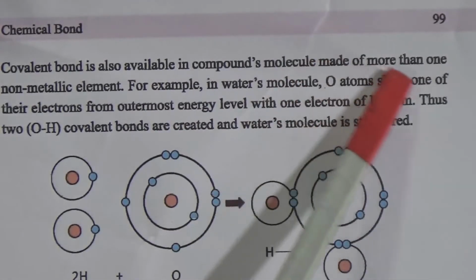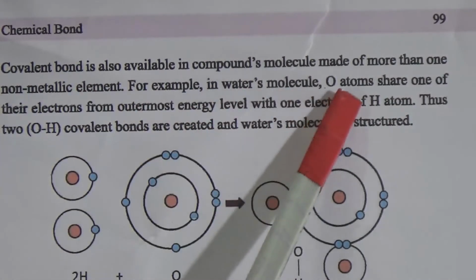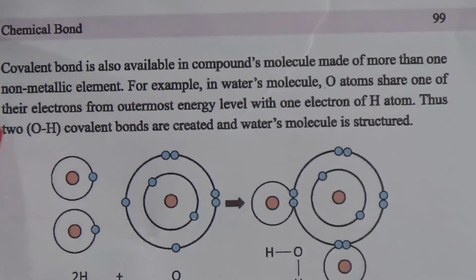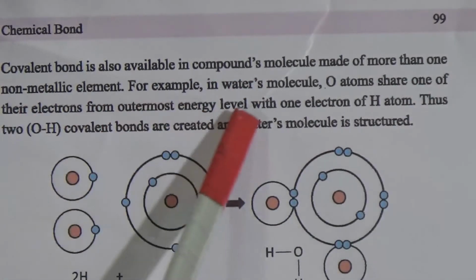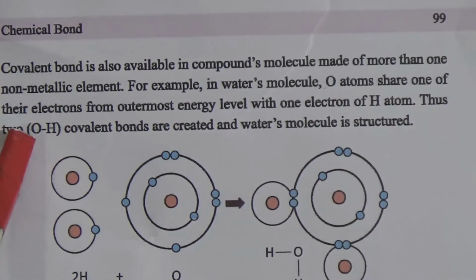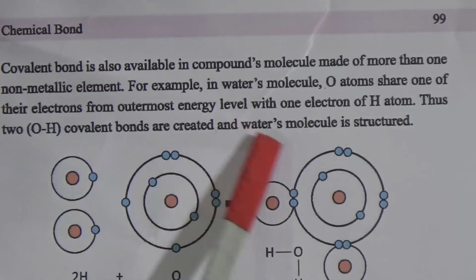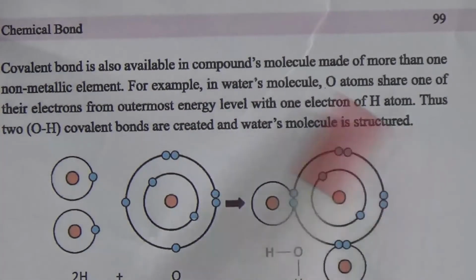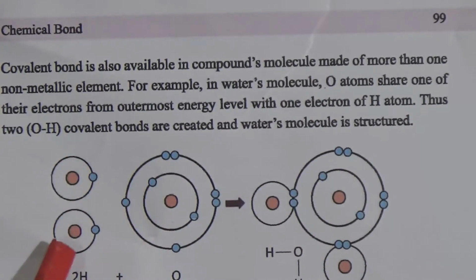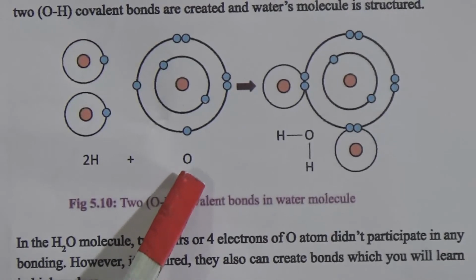A covalent bond is also available in compound molecules made of more than one non-metallic element. For example, in the water molecule, an oxygen atom shares one electron from its outermost energy level with one electron of a hydrogen atom. Thus 2 O-H covalent bonds are created and the water molecule is structured. That means 2 hydrogen atoms make covalent bonds with 1 oxygen atom.